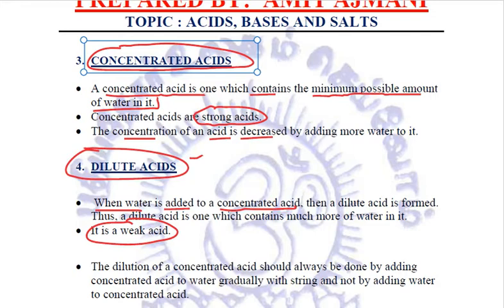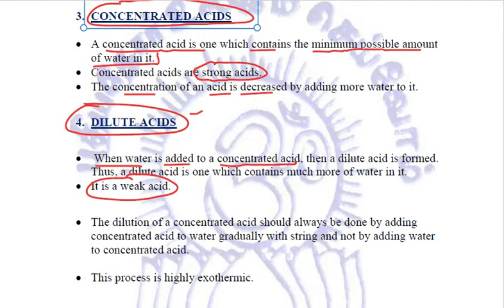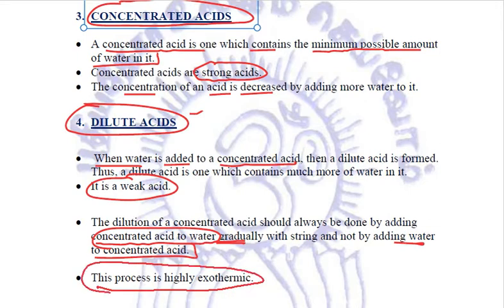Now, one thing that we need to remember is whenever we are diluting a concentrated acid, we need to dilute it by adding water. But some precautions need to be taken. What? That we always add concentrated acid to water gradually. We never add water to acid. Why? Because this addition of water and acid is highly exothermic.